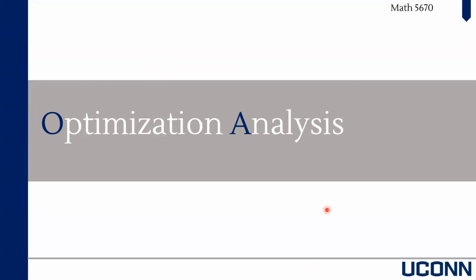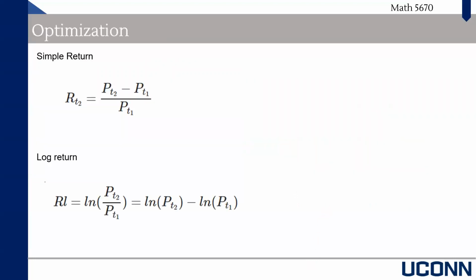This part is about optimization analysis. Basically, there are two methods to calculate the returns. The first one is simple return. This is a very simple formula to calculate the simple returns, which is simply today's price, P sub t2, minus yesterday's price, P sub t1, divided by yesterday's price. And this gives you a percentage gain or loss for the day.